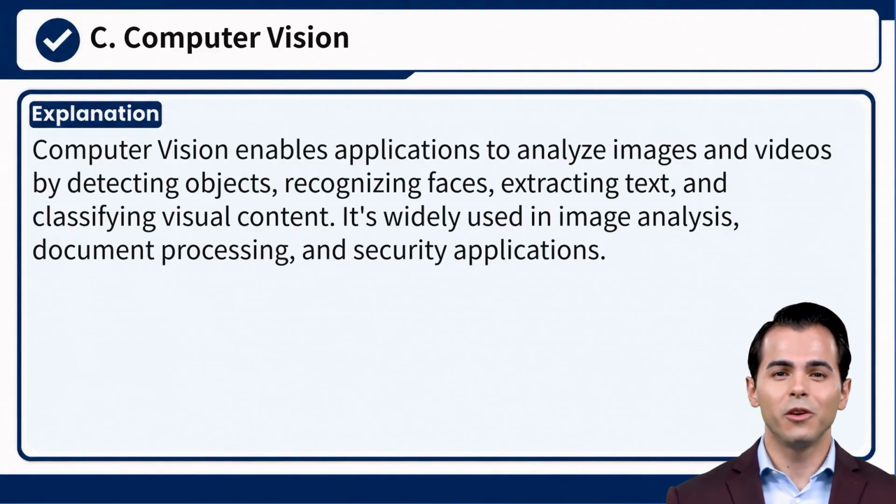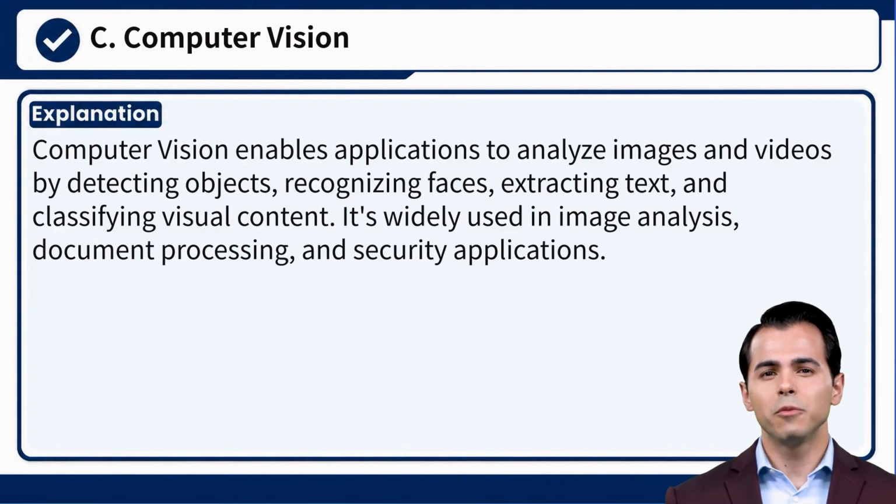Explanation. Computer vision enables applications to analyze images and videos by detecting objects, recognizing faces, extracting text, and classifying visual content. It's widely used in image analysis, document processing, and security applications.